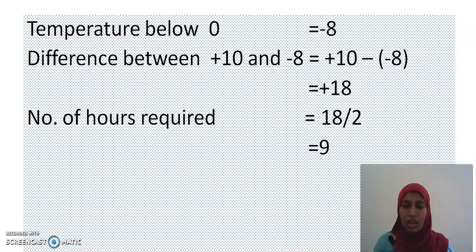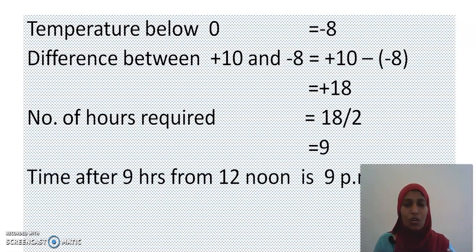Okay, how many hours do I need? 9 hours. Now, what is the starting time? 12 noon, 12 afternoon. After 12 afternoon, if I calculate 9 hours, what time will I get? 1 o'clock, 2 o'clock, 3 o'clock, 4, 5, 6, 7, 8, 9. So, by 9 o'clock, the temperature will be minus 8 degrees centigrade. Hope the answer is clear for you, my dear children. Shall we go in for the next question?